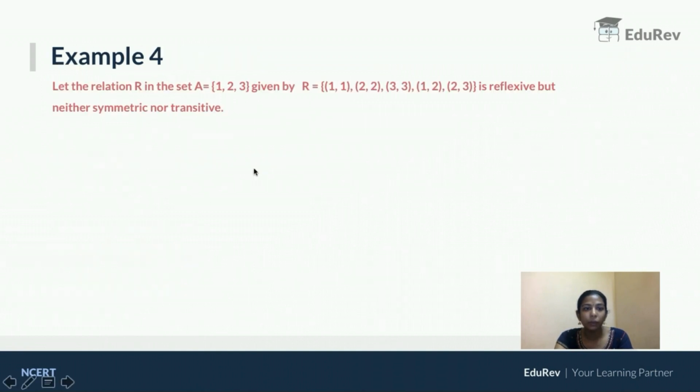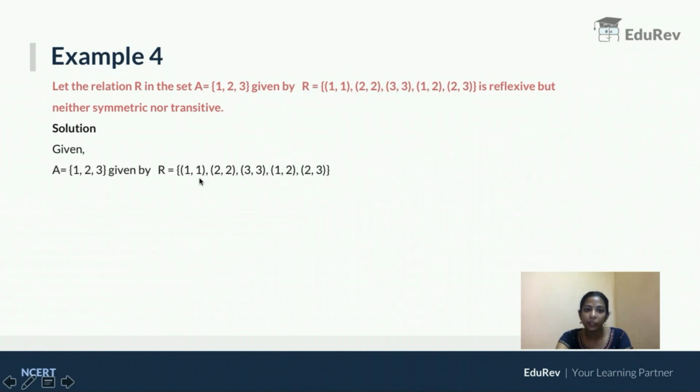So, example 4. Let relation R in set A equal to {1, 2, 3} given by R equal to {(1, 1), (2, 2), (3, 3), (1, 2), (2, 3)} is reflexive but neither symmetric nor transitive. So they are asking us to prove this given relation is reflexive but not symmetric and not transitive. What was the set A? 1, 2, 3. So to be reflexive, (1, 1), (2, 2), (3, 3) should belong to R. (1, 1) is there, (2, 2) is there, (3, 3) is there. So the given relation is reflexive as the required ordered pairs are there in the given relation.